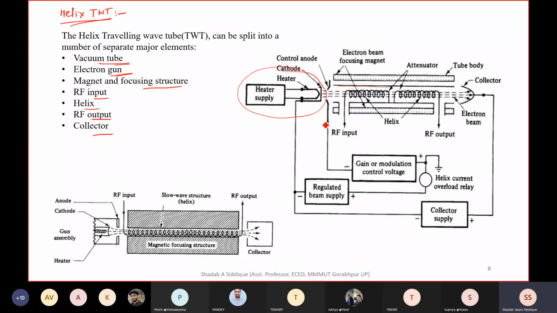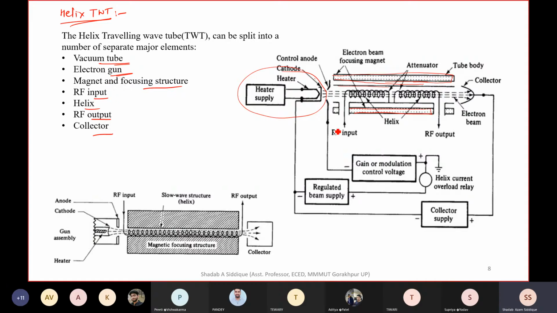In the vacuum tube we also have a focusing structure, a magnet. This is the electron beam focusing magnet, a magnet kind of structure, and here on this side also. Due to this there is a magnetic field, and this magnetic field is responsible for carrying the electrons in the axial direction. So the electron will move in this direction throughout the tube.